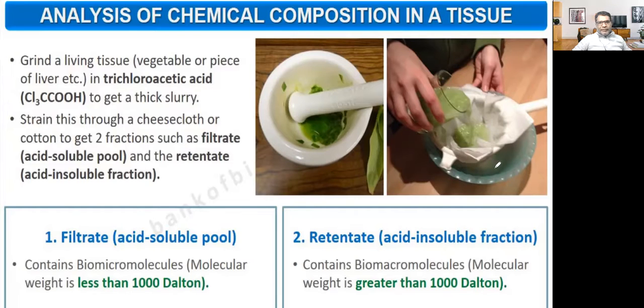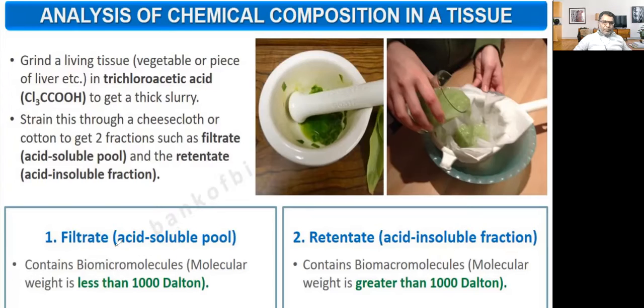The portion which is filtered is known as the filtrate. That portion is soluble in acid, so it is the acid soluble pool. The portion which remains unfiltered is called the retentate, the acid insoluble fraction. So when you grind the tissues, you get two types of pool: the acid soluble pool and the acid insoluble pool.